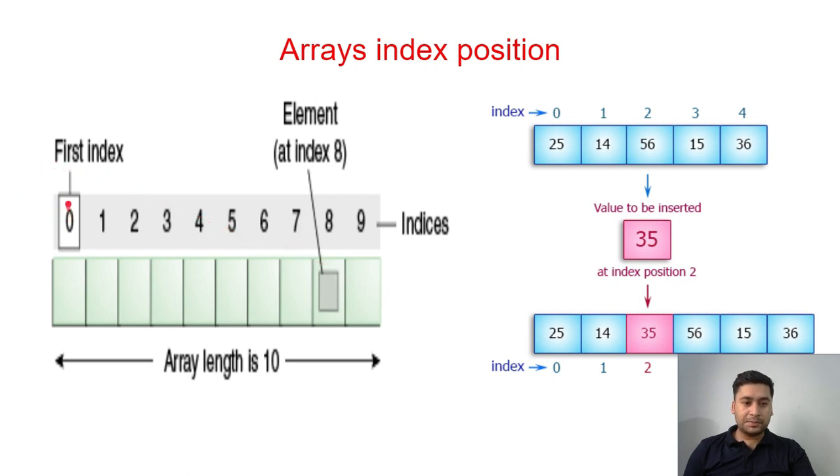The first position's index value is 0, the second is 1, the third is 2. It starts with 0 and goes up to the final length. That is called indexing. This is the first index and this is index 8. The compiler does this indexing internally, which we don't see, to do some fast operations.